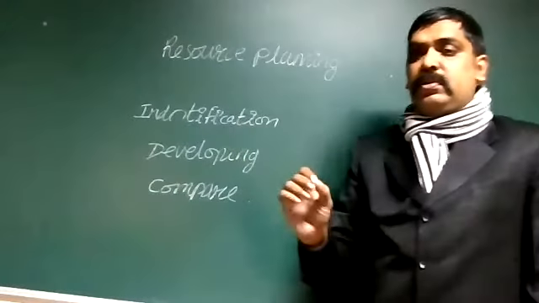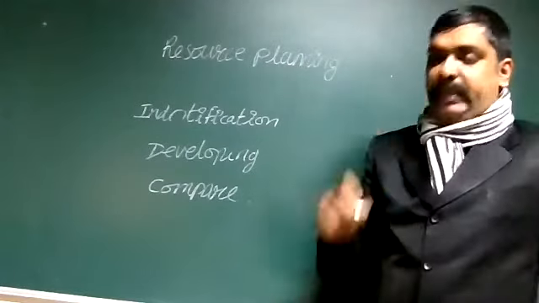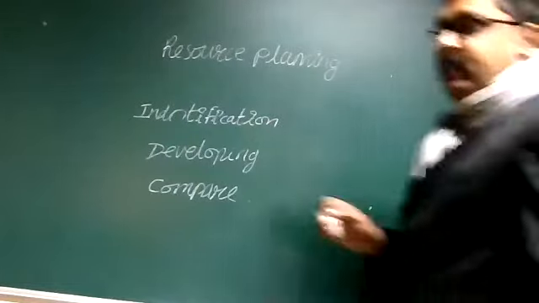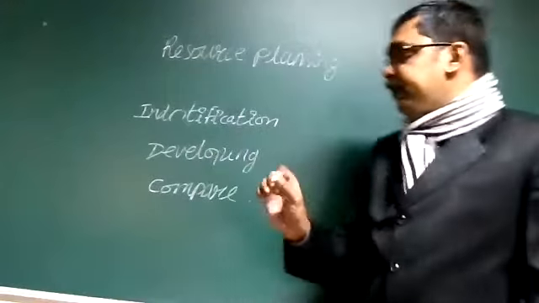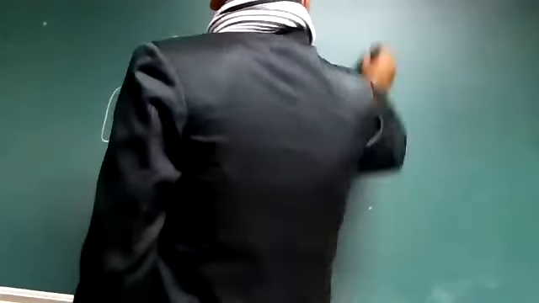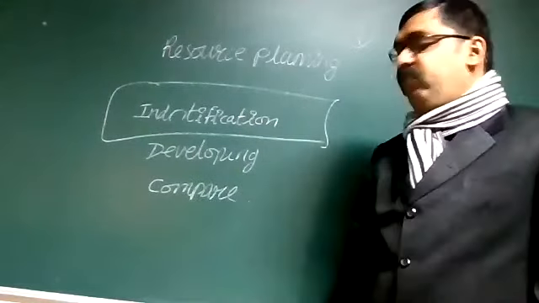Resource planning. Planning is very important, and that is the best strategy used by every developing or developed nation to plan perfectly. First, identification of resource. This is also a 3-mark question. First, what you have to write down is identification of resource.